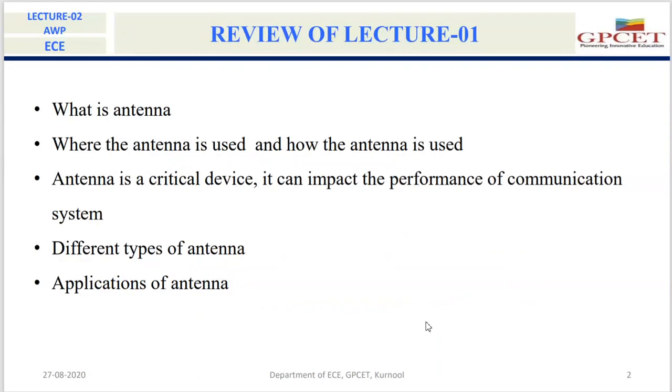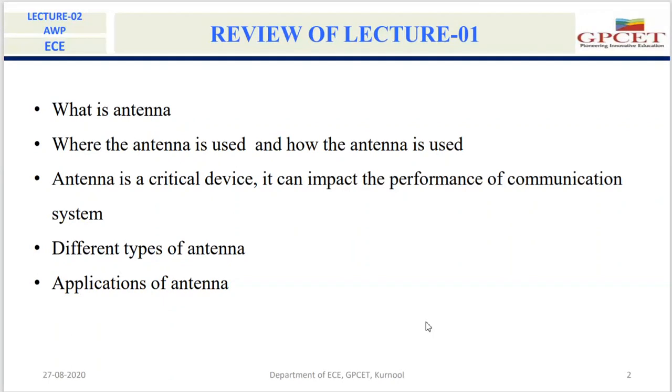Okay. So before starting today's class, let me briefly review what we covered in yesterday's class. Yesterday we saw what the antenna is, that means the definition of the antenna. The definition of the antenna is a means for radiating or receiving radio waves. This definition is according to IEEE. The antenna may be anything; it is a means for radiating or receiving radio waves. That is called an antenna.